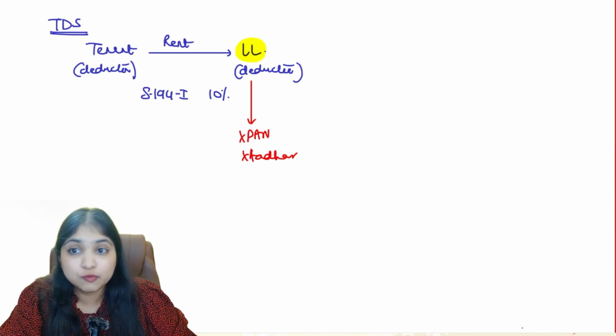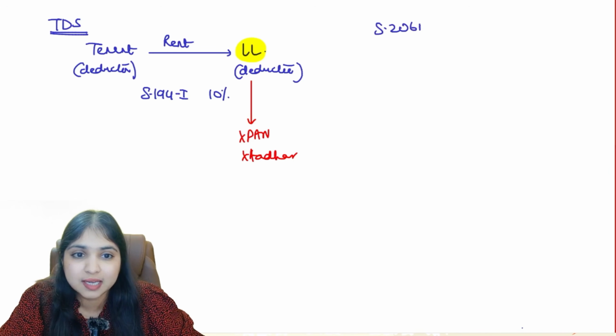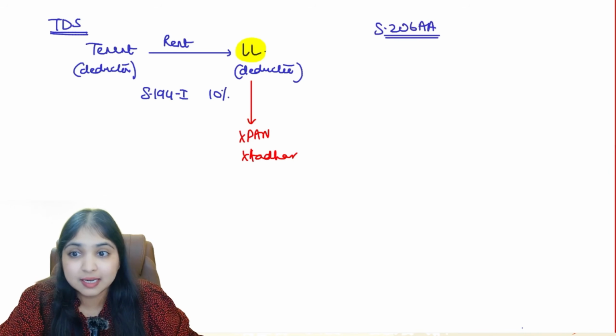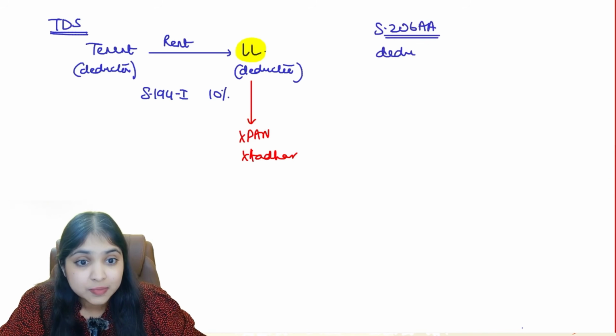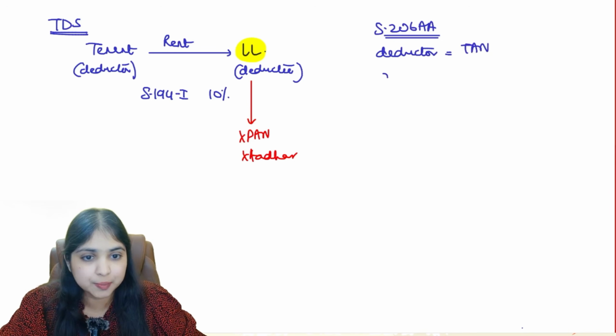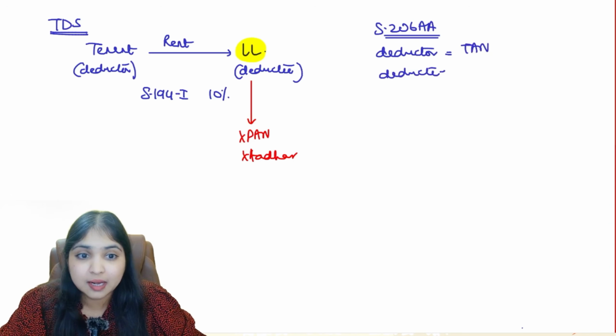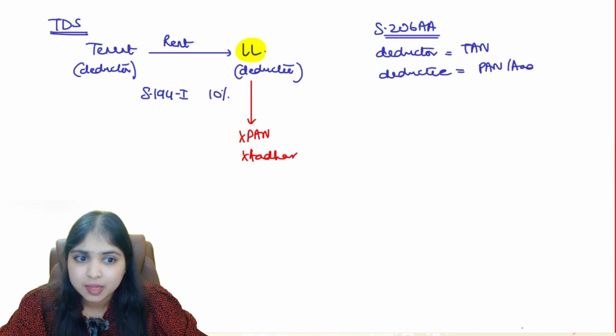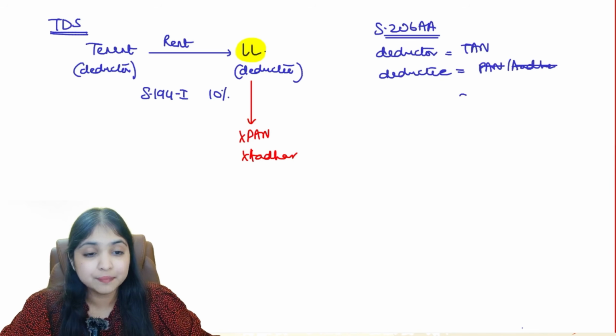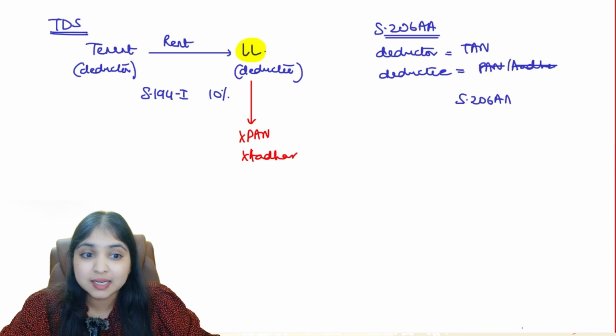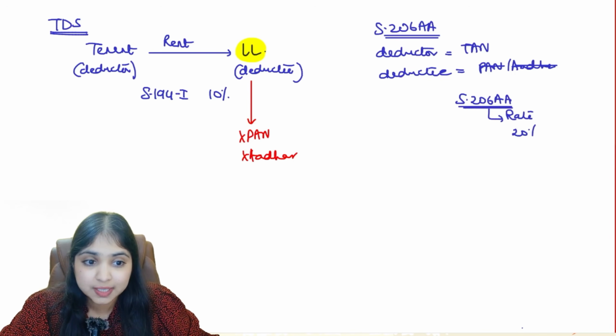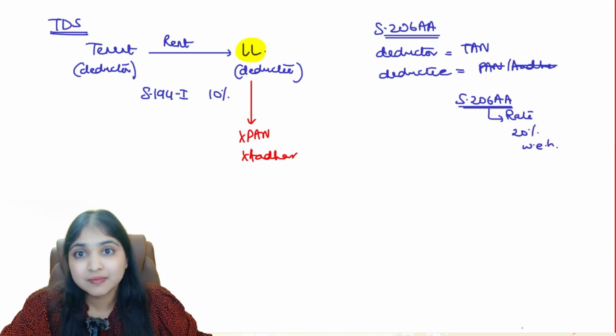Now, in TDS, if you remember, we had learned section 206AA, guys. 206AA says, in TDS, the main person is a deductor. Which number do you need for the deductor? The TAN, tax deduction and collection account number. The other party is the deductee. Deductee in our example is the landlord. The deductee must give PAN or Aadhaar, at least one. But if the deductee neither furnishes PAN nor furnishes Aadhaar, then 206AA will apply. According to 206AA, the TDS rate will change. Whatever is the applicable rate, or 20%, whichever is higher, that will become the revised rate, guys.